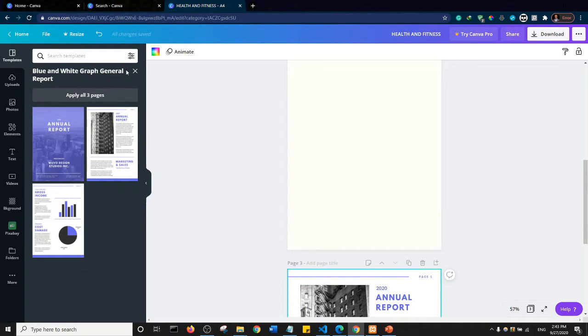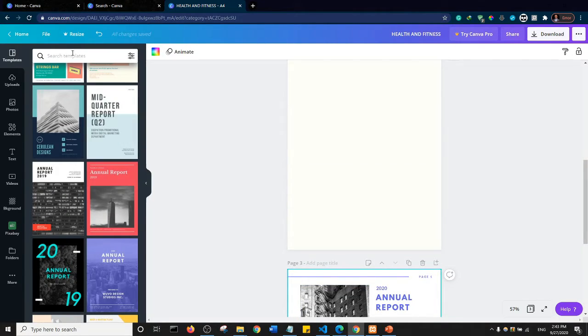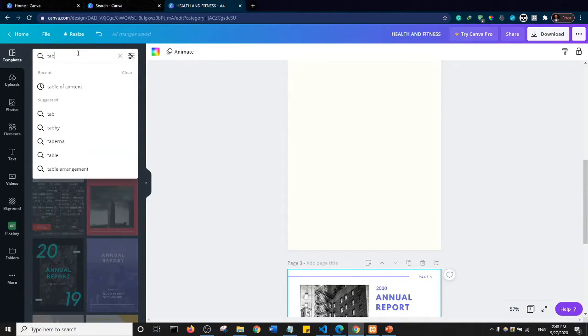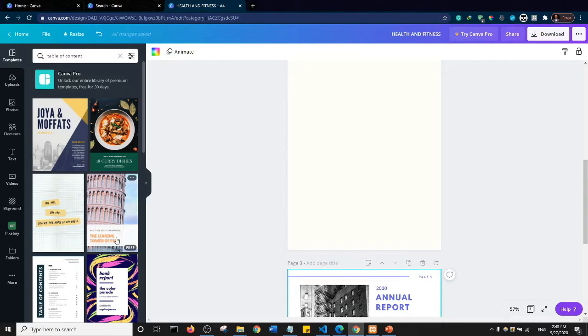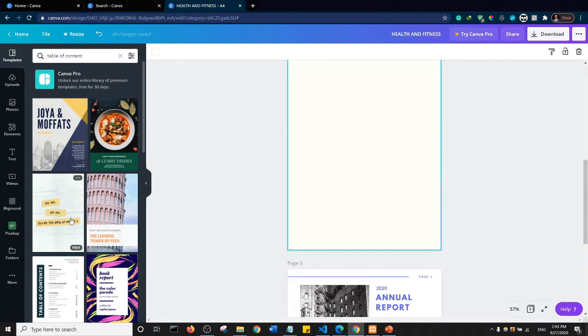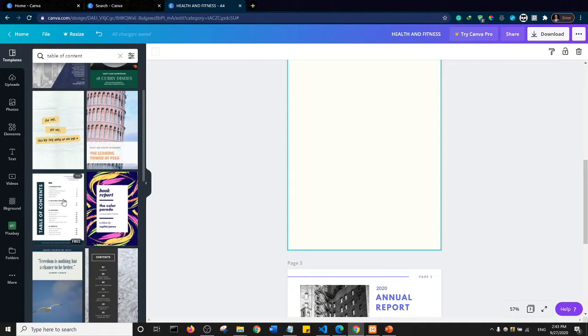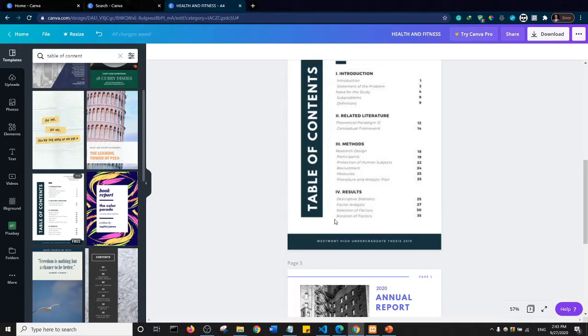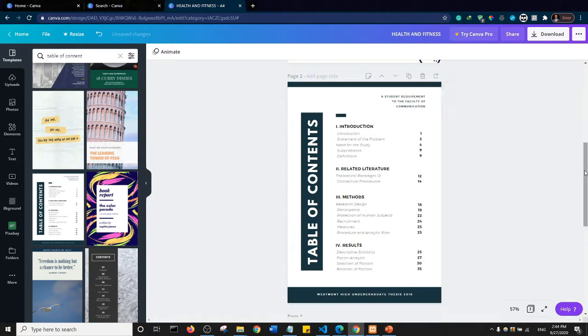Okay, so let's go ahead and come here to our template and search for table of contents. Because our book will need a table of contents. I'm going to click on this second page here, and I will just look for a suitable table of contents. So I think this one is fine.